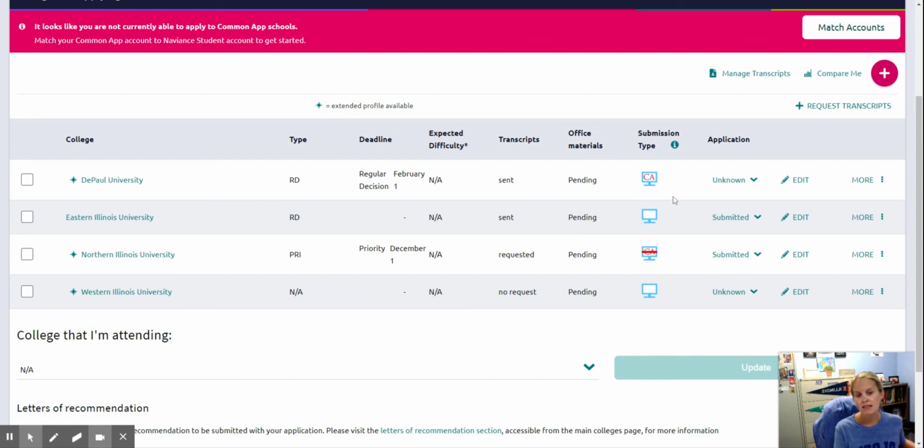Another thing to look at here is see where it says CA here. That means that school is Common App only. And since that school is Common App only, you would then need to do this pink part here. But again, you wouldn't request that until you submit your Common App. And when you have an appointment with me, I'll go over which colleges we think we should start with first. And I always let the kids know, be aware that school's a Common App school, so get ready. So I always give you that heads up, okay? And now we learned that NIU could be a Common App school too. So that is the basics on how to request a transcript.